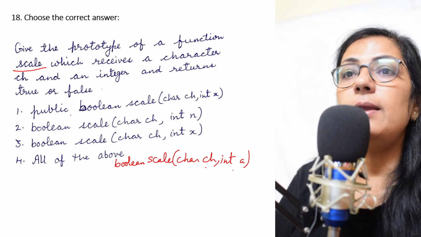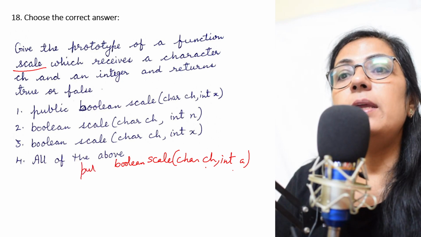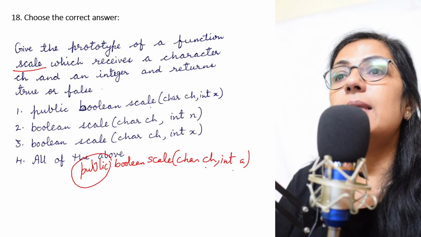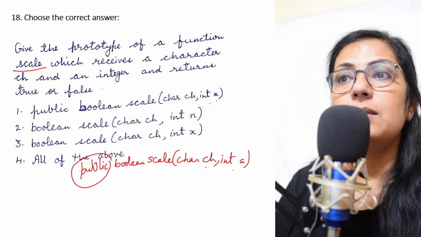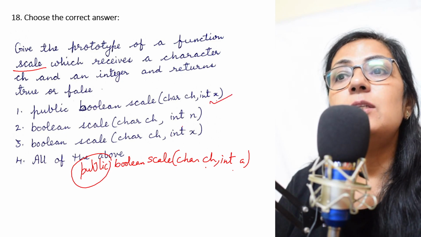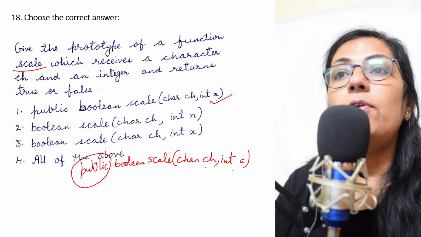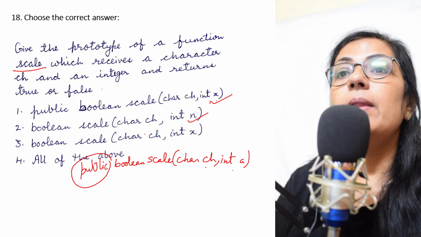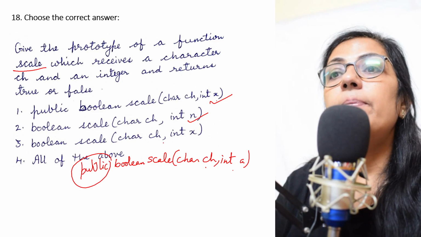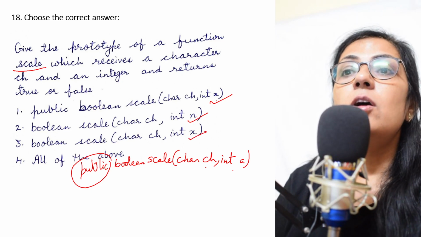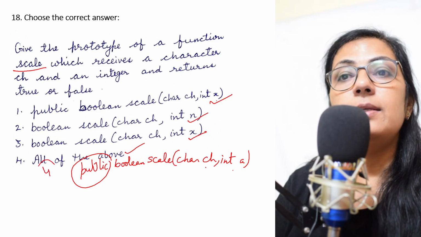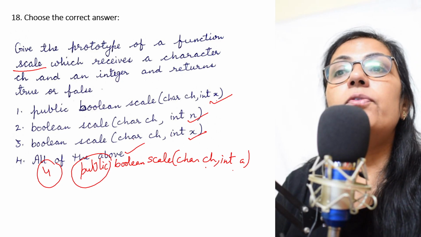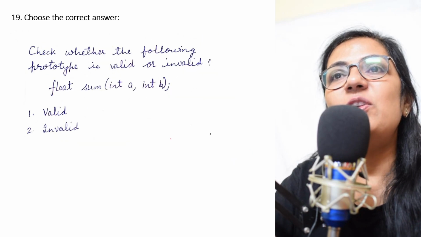Now you check it. Boolean scale, one character variable and one integer variable. So here children, if you see, public is optional. Even if you give or you don't give, both are correct, right? So here public boolean scale char int x, yes, this is correct. Boolean scale char int n. Children, for the integer value, the variable name is not specified in the question, so this is also correct. And boolean scale char int x, correct. So all of the above, option 4 is the correct answer. Children, please note the prototype can be given in any of these forms, right? We move on to the next question.